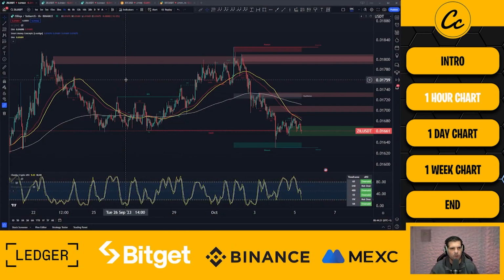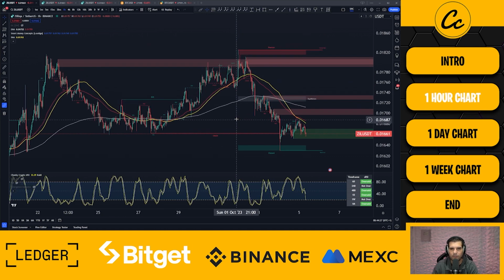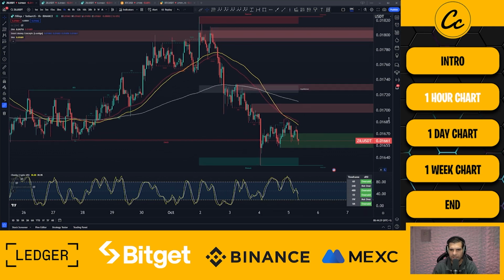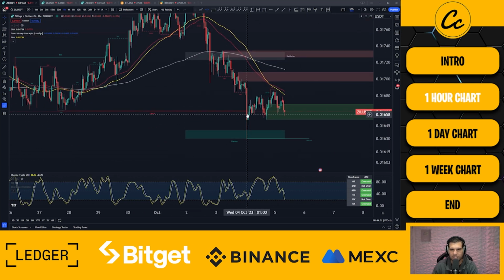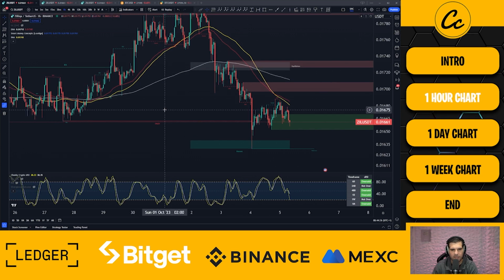We'll kick things off with our 1 hour time frame. So Zilliqa paired up with USDT, and we are on Binance as our data source here for this one. Now we are in a bearish structure from a smart money concepts perspective. This actually happened yesterday, I believe, the 4th at 1 a.m. That is UTC+1. So we can see just here essentially that we have this bearish structure starting out.